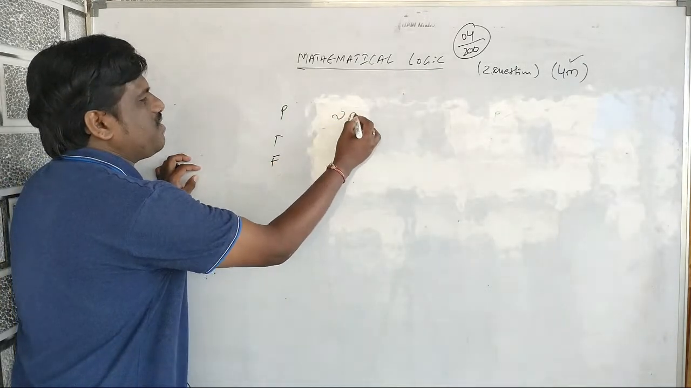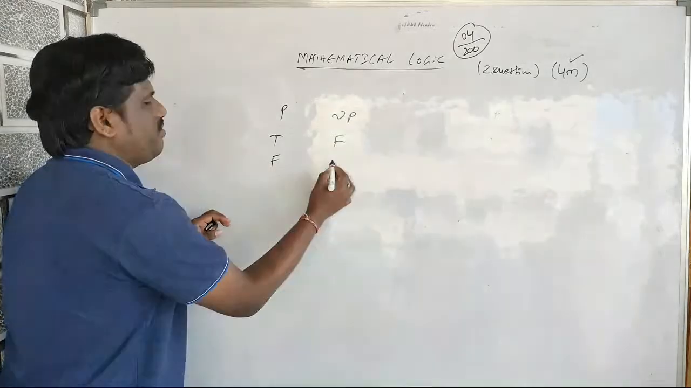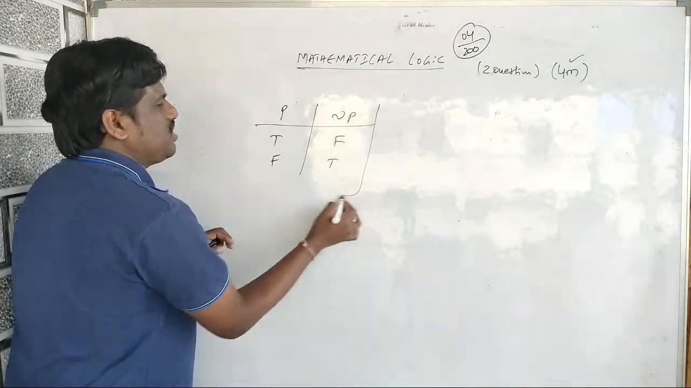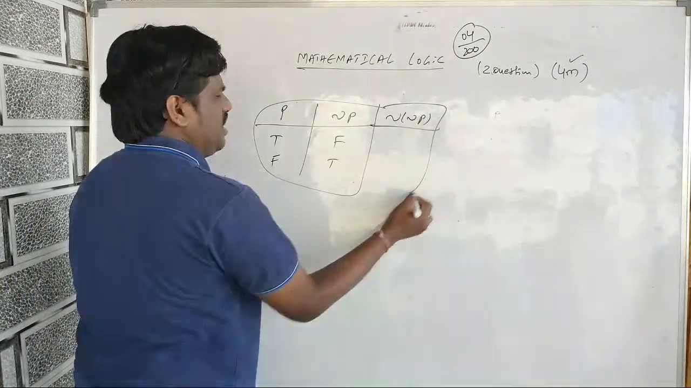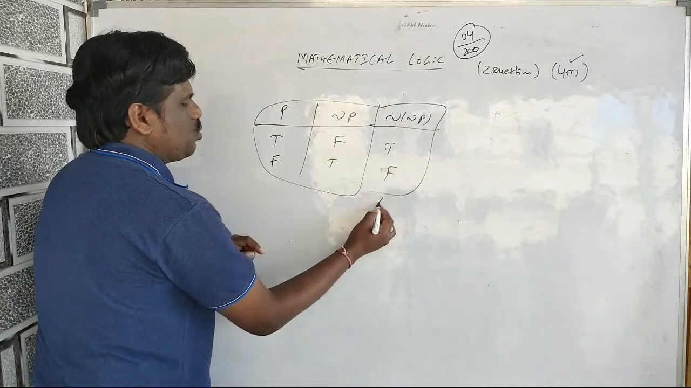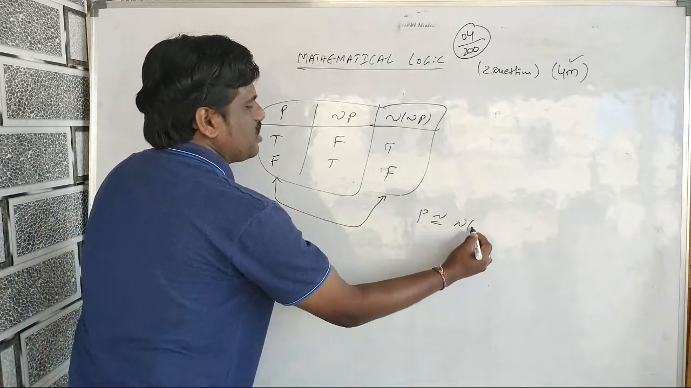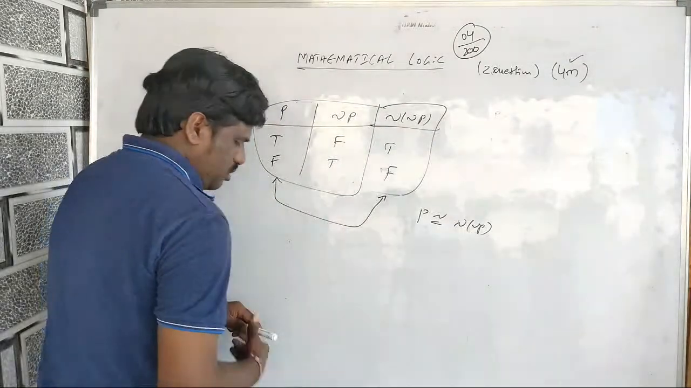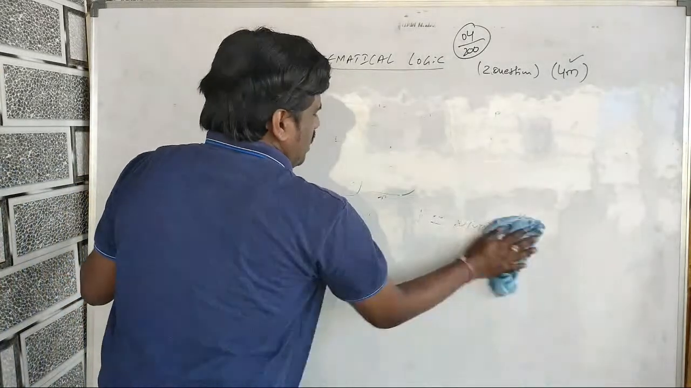Now this is a statement, true or false. The negation of the statement means that true becomes false and false becomes true. So this is called the negation of the statement. If I negate again, I get true and false back, so these 2 truth values are identical. So P is equivalent to the negation of the negation of P. This is the negation of statements.